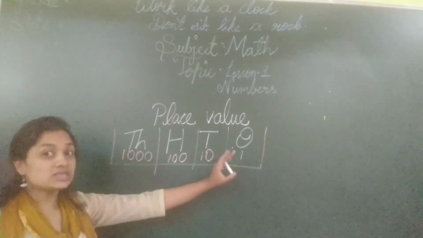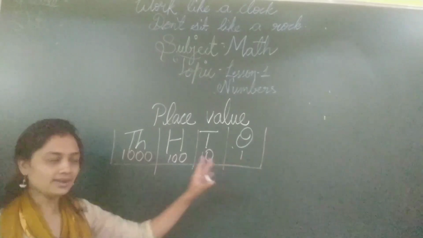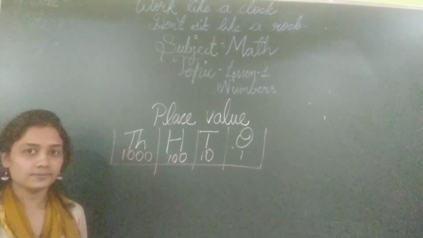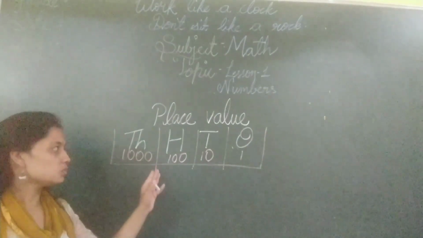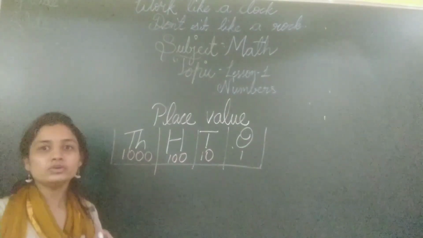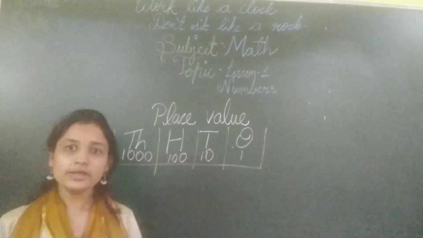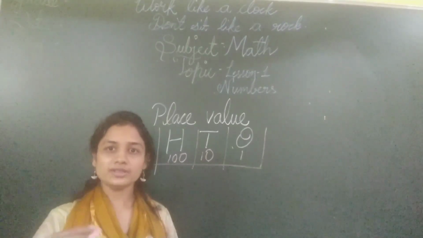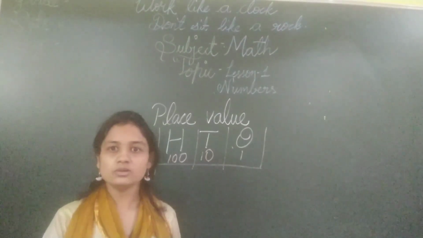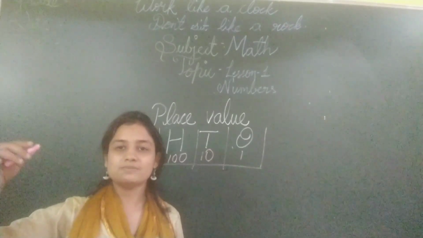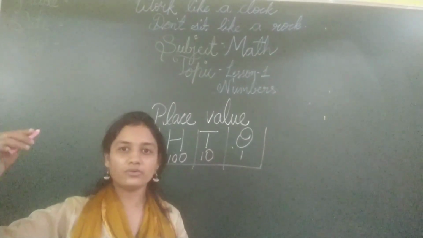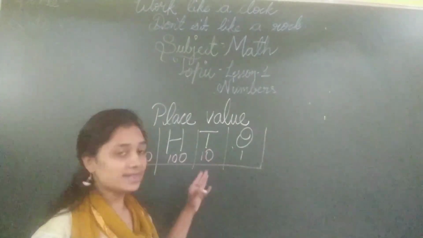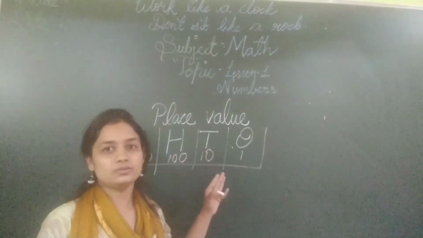Think these are the chairs. You have the 1st chair, 10th chair, 100th chair and 1000th chair. Now whichever number goes into any chair, the value is going to change. Example, if you go and sit in first standard, you are just a first standard kid. If you are going to second, would you sit in the first standard again? No, you are going to the second standard. That means your value is changing. You are going for a higher grade. Just like that, even numbers, where they sit gives them a value.